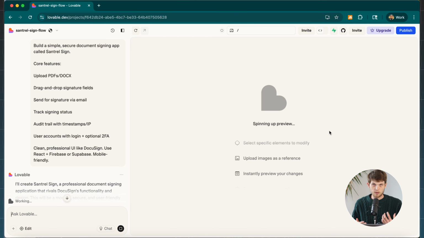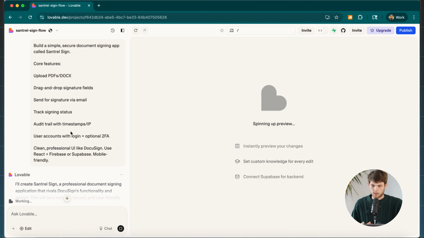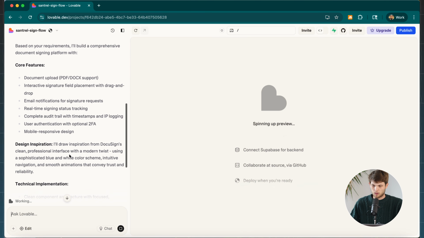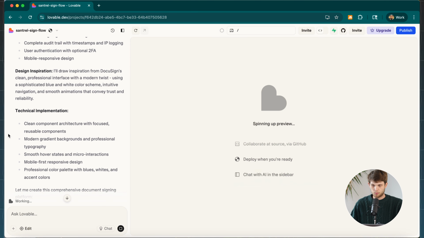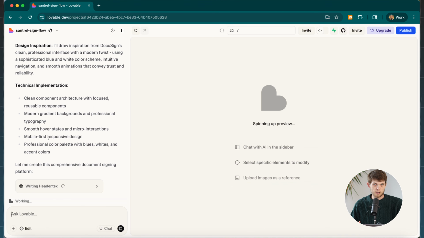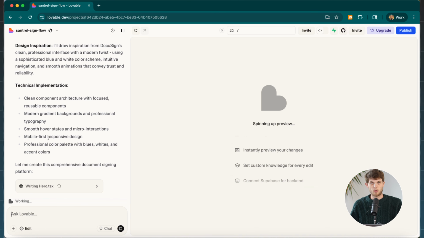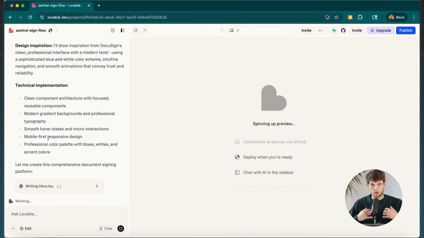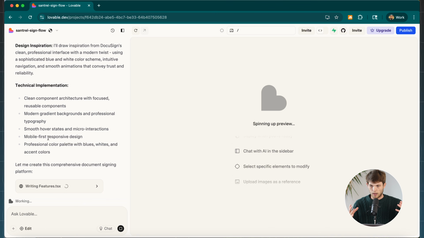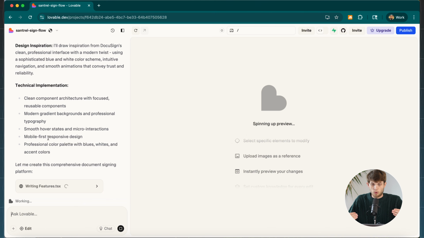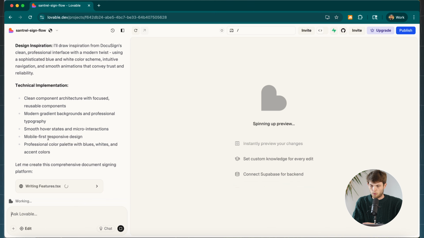You really don't need technical knowledge for this, and I'll show you as we go through it, but it's going to tell us specifically what it's doing right now with the technical implementation. We don't have to understand all of it, because if you have a question or you don't understand something, you can just ask Lovable and you can chat with it, and it will help you to understand the things that you should continue working on and how to streamline it and make it really a product that can actually exist and go into the market as you push it out into the world later on.